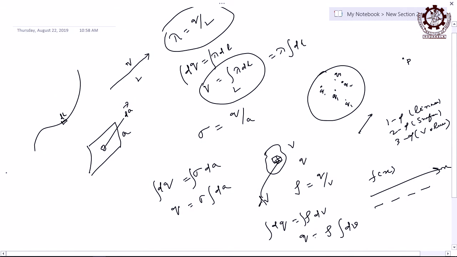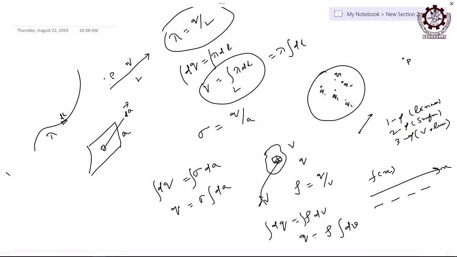Then how do we get that field at a point? Field means intensity E. Let us say this is a linear charge distribution, represented by lambda charge density, and I take a point here, let this point be P, and the elementary length we have taken is dl.